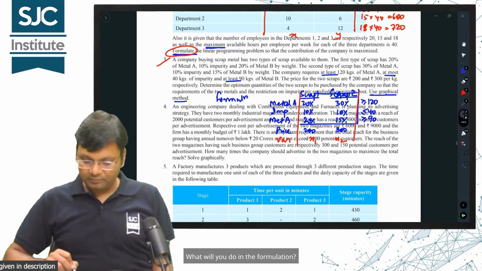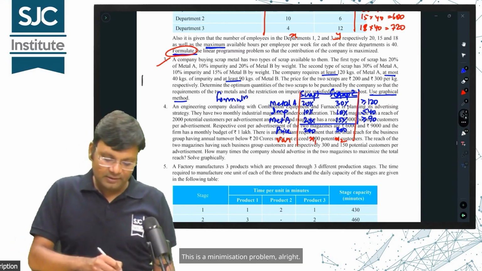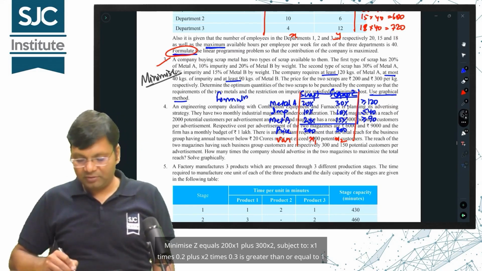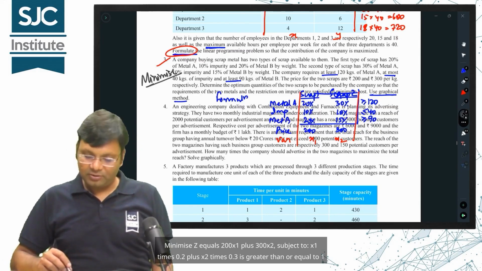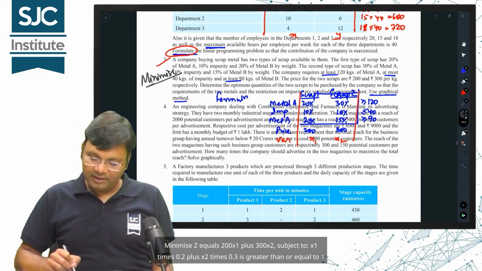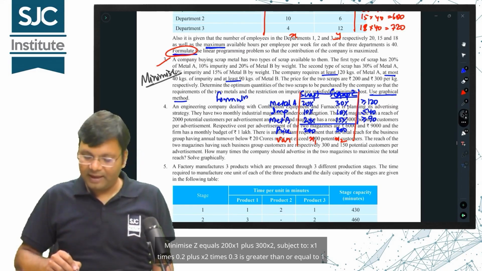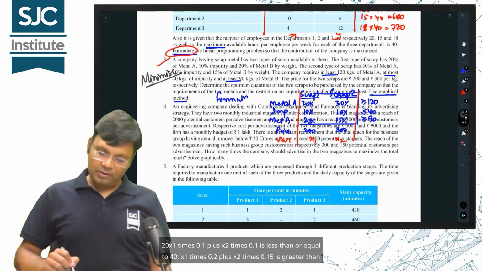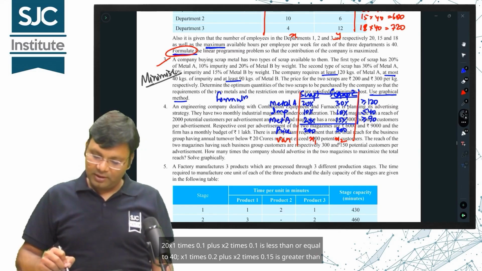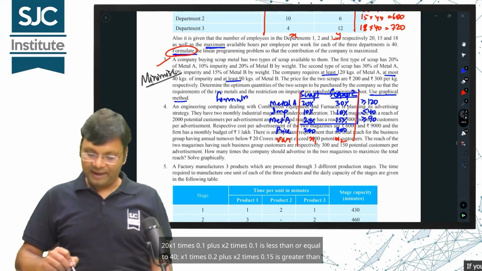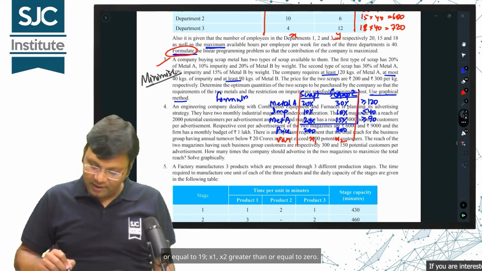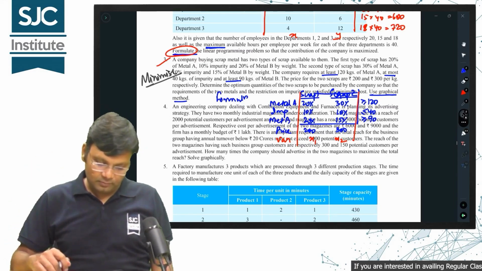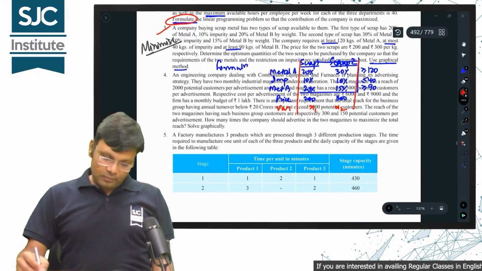What will you do in the formulation? Minimize. This is a minimization problem. Alright. Minimize z equals 200 x1 plus 300 x2, subject to 0.2 x1 plus 0.3 x2 greater than or equal to 120, 0.1 x1 plus 0.1 x2 less than or equal to 40, 0.2 x1 plus 0.15 x2 greater than or equal to 90, x1, x2 greater than or equal to 0. Is it done? Look at the next question.